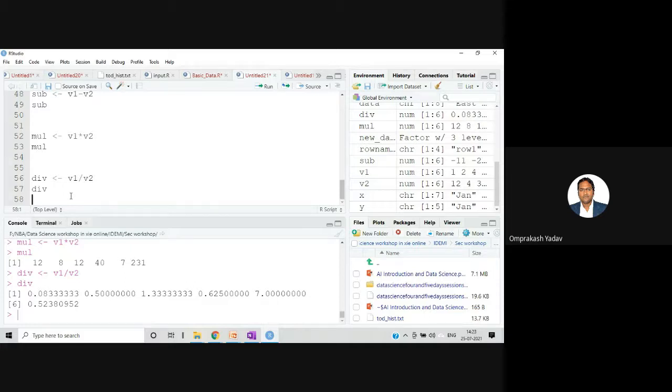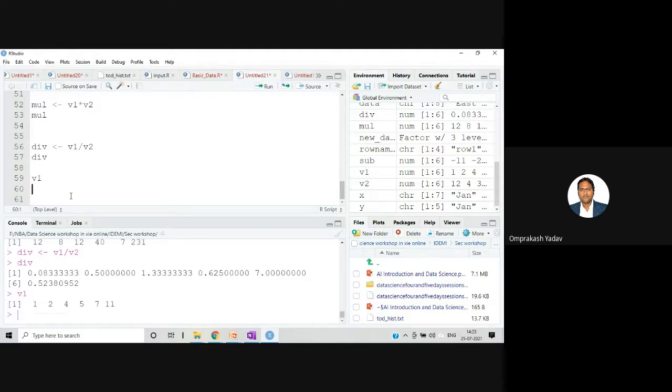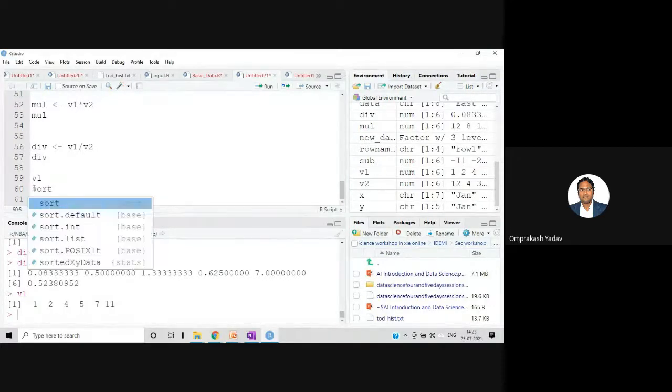Now let's say suppose we want to sort them. So what we can do? Let me declare one vector. I am having v1 as my vector. Let me check the same value. Okay, 1, 2, 4, 5, 7, 11. What I can do, I can say here sort v1.